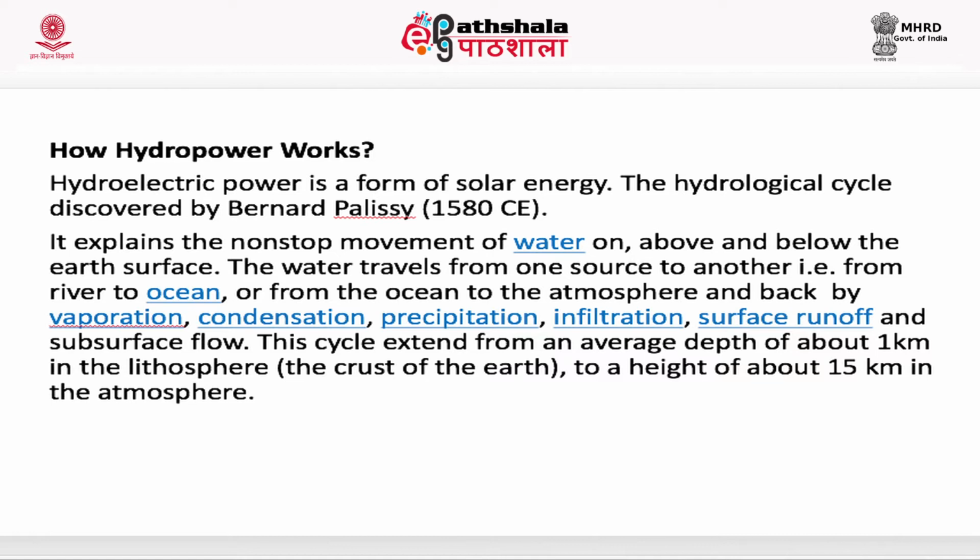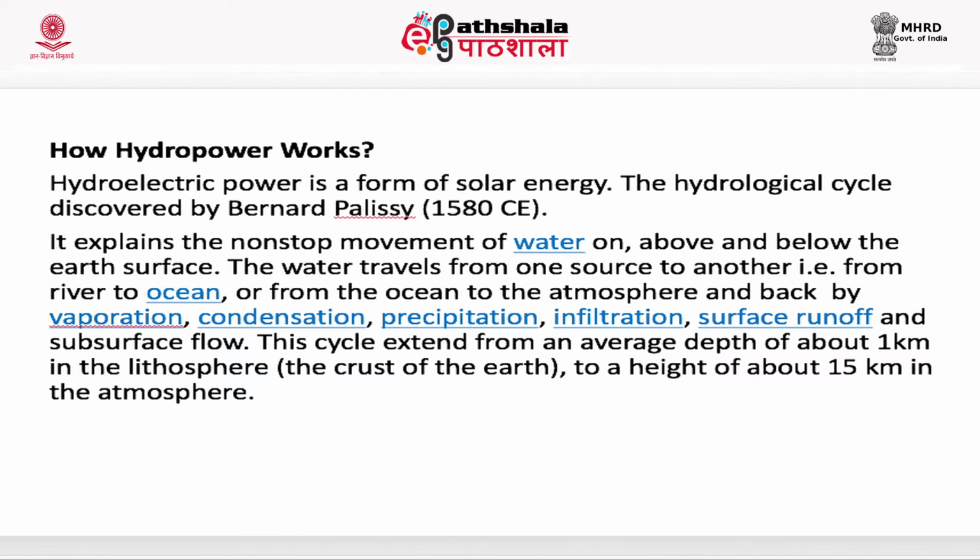Hydropower is a form of solar energy. Hydrological cycle explained by Bernard Palissy. It explains the non-stop movement of water on, above and below the earth's surface.